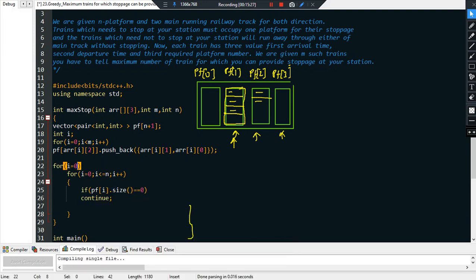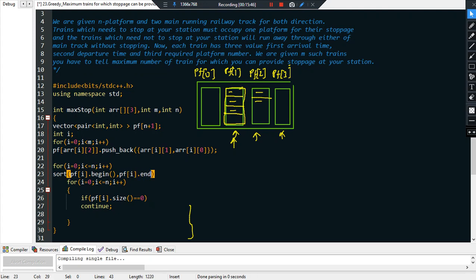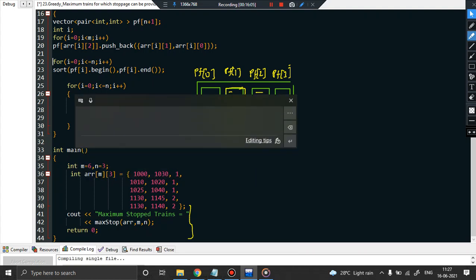So for i equal to 0, i less than or equal to n, i plus plus, what I'm going to do is sort the details in each of the platforms. So pf of i dot begin, comma pf of i dot end. What will happen? Once I have pushed the train details here, I will sort each of these vectors into the order of their train details. Let me write it here.